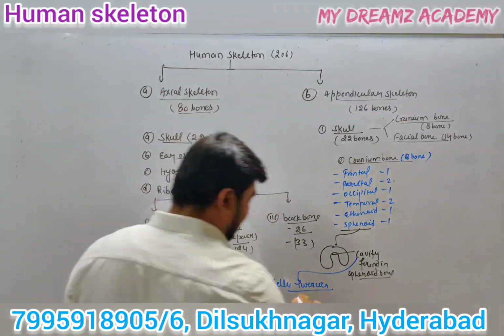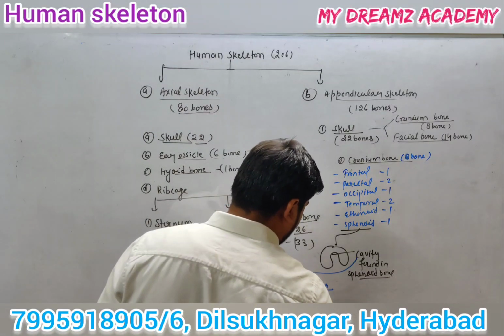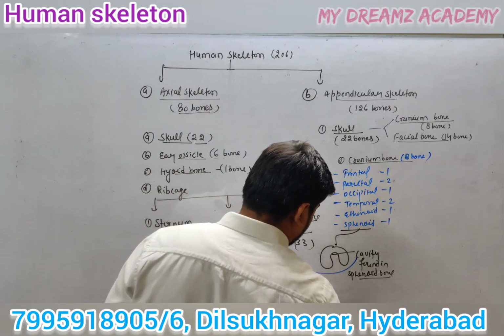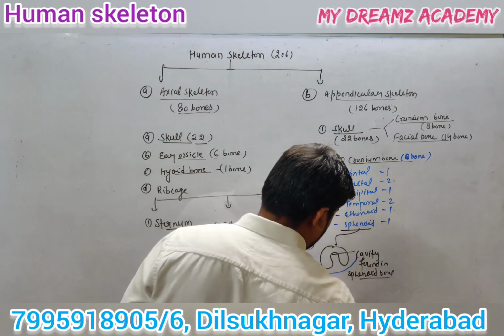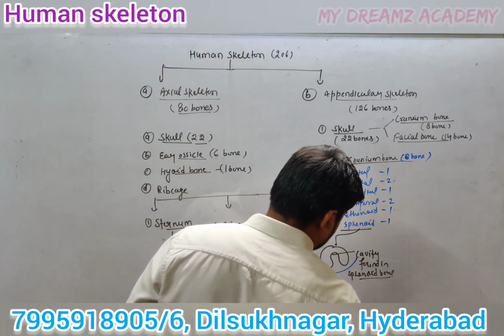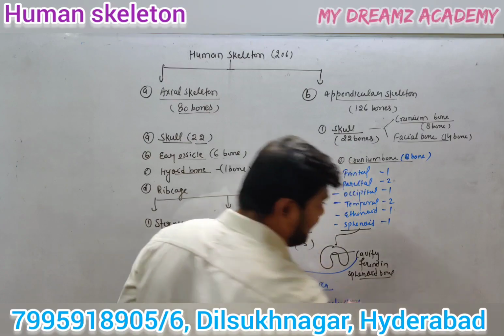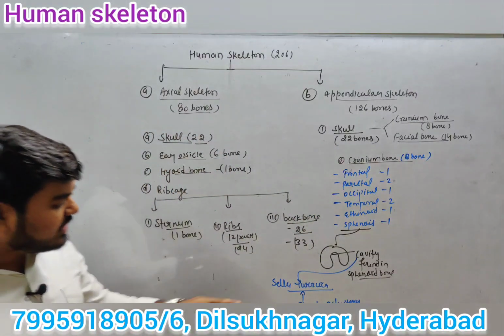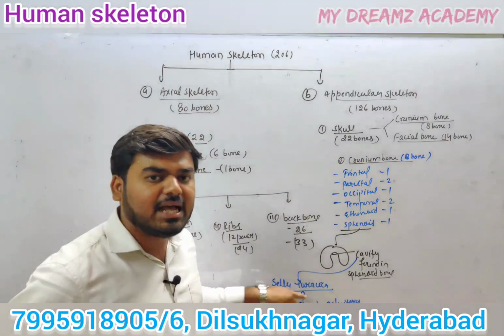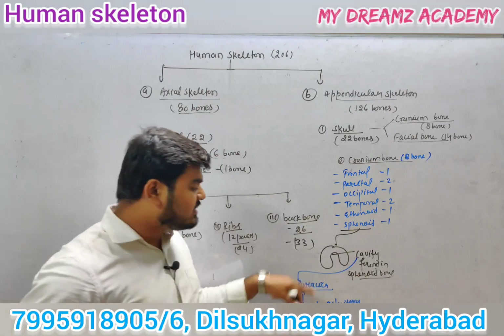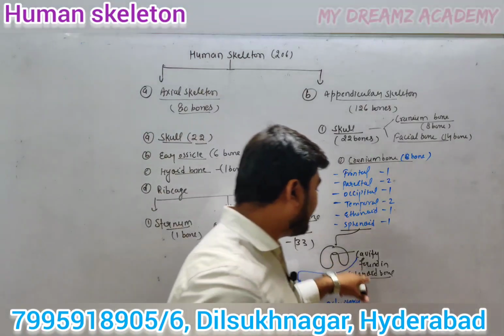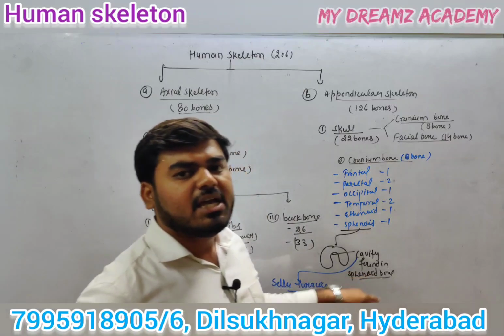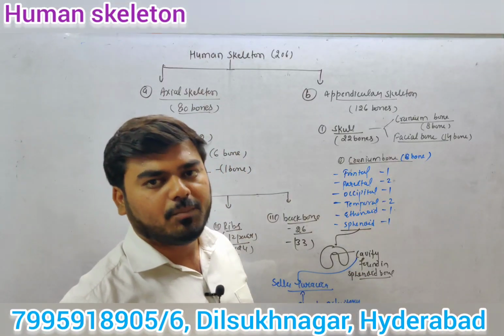In the sella turcica region, one important gland is present. The gland is known as the pituitary gland. So where is the location of the pituitary gland? The location of the pituitary gland is in the sella turcica region. And the sella turcica is a cavity found in the sphenoid bone.